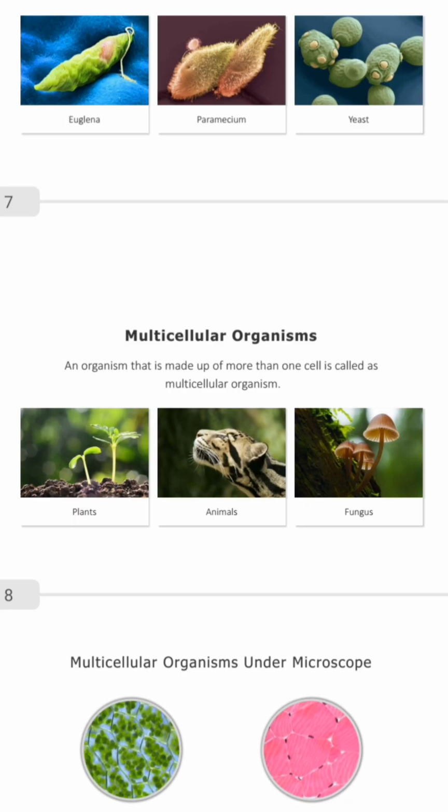Many celled organisms are called multicellular. You can see the example there now. Your plant is a living organism, and it's multicellular. It's not having one cell, it's not one celled. So you should know that your plants are multicellular.